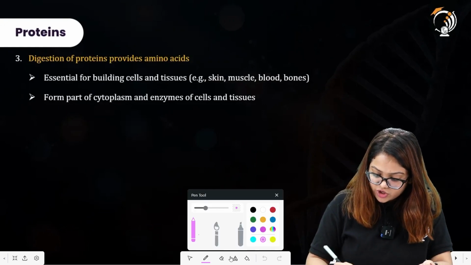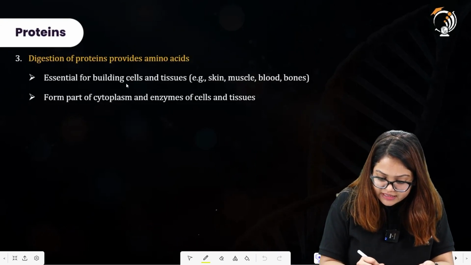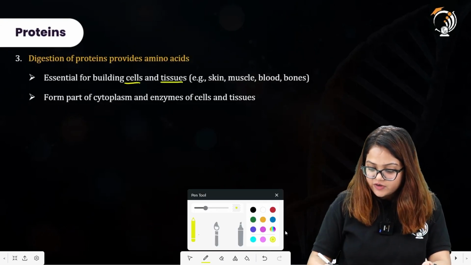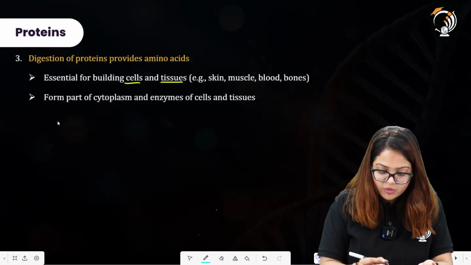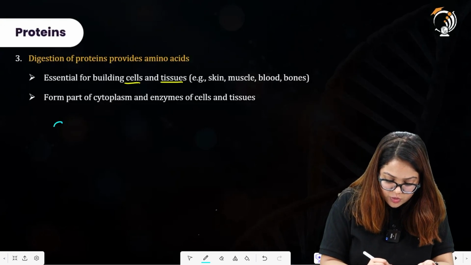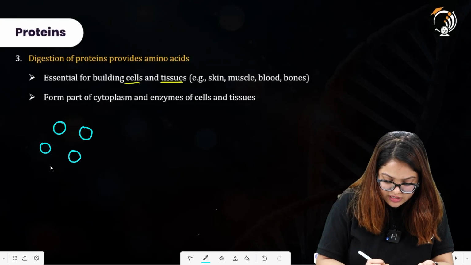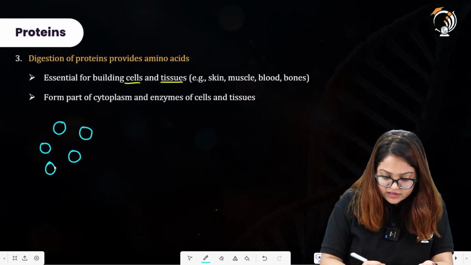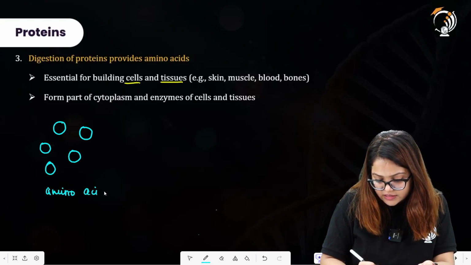Talking about the digestion of proteins, they are essential for building the cells and tissues. Let us first understand how protein is broken down inside our bodies. Basically, there are smaller units of amino acids. Let us assume that these circles each represent one amino acid.